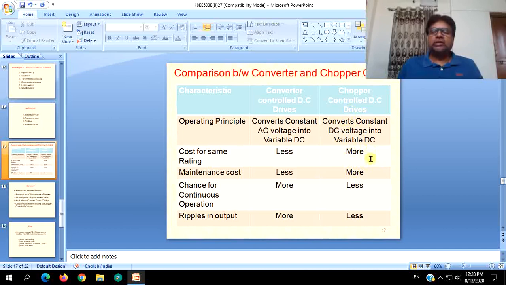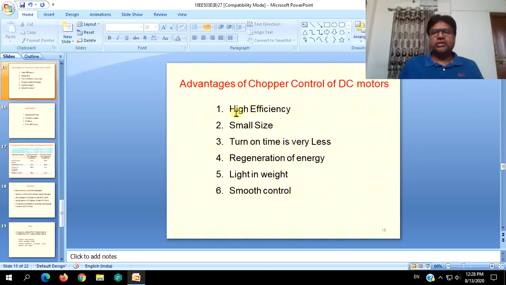Why chopper drives are costlier when compared to the converter drives is owing to high frequency turn on and turn off, that is forced commutation circuits, and also the inductance needed to be connected in series with the armature. And even though the chopper switches normally have to operate at very high frequencies, their cost will be more when compared to single phase converters.